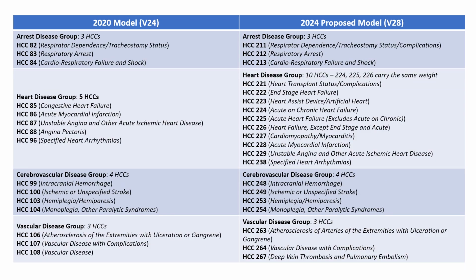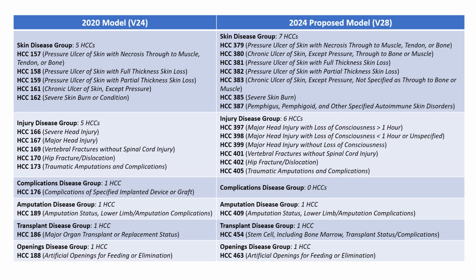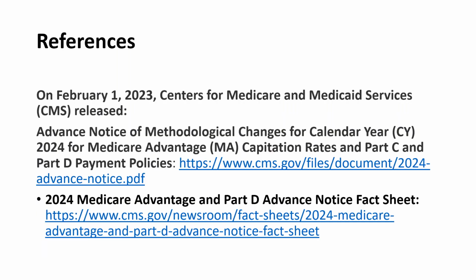Arrest disease group, heart disease group, cerebrovascular disease group, and vascular disease group are renumbered. Lung disease group, eye disease group, and kidney disease group are renumbered. Skin disease group, injury disease group, complications disease group, amputation disease group, transplant disease group, and openings disease group are renumbered. For more detailed information, please refer to the following documents.